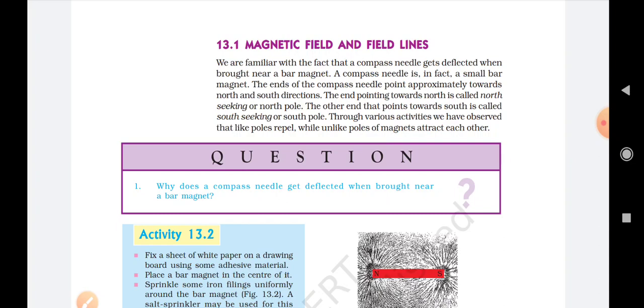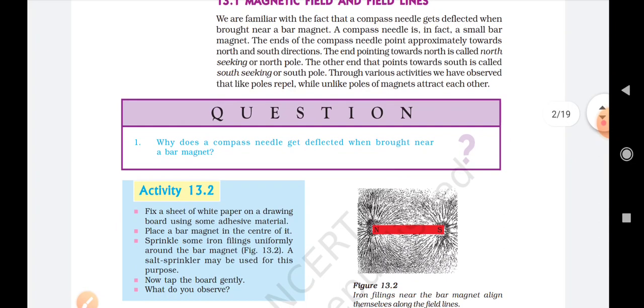Magnetic field is the region around the magnet where the force on the magnetic needle occurs, and the needle stops at a specific direction. It means it is the region, the area where the magnetic force can be felt, where the effect is there. That is called the magnetic field.